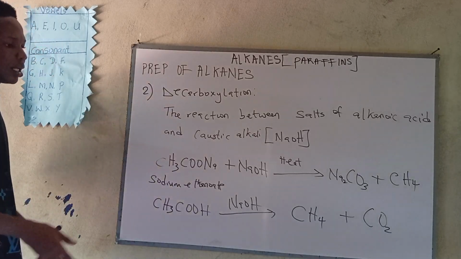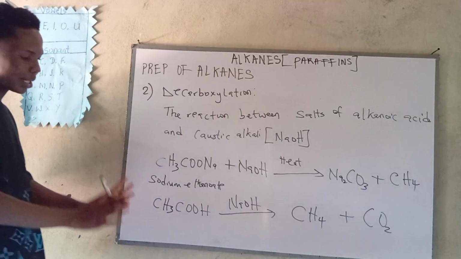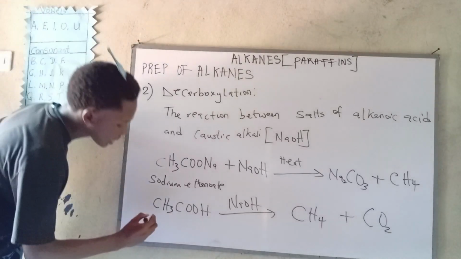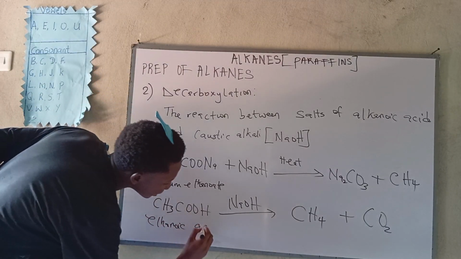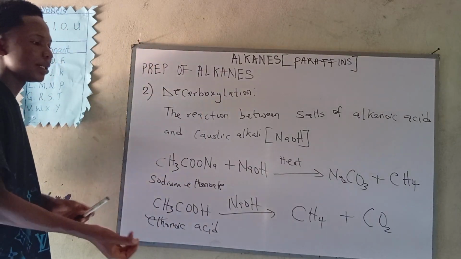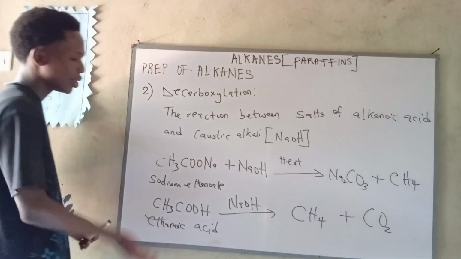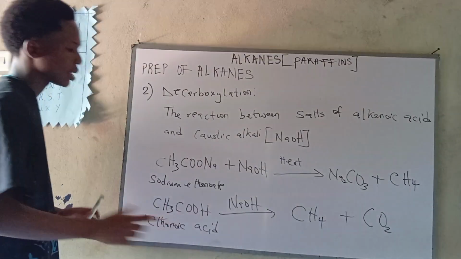So now the preparation of alkanes is as simple as this. Remember, this is ethanoic acid, but when it is displaced by a sodium ion, it will become sodium ethanoate. Just note that.